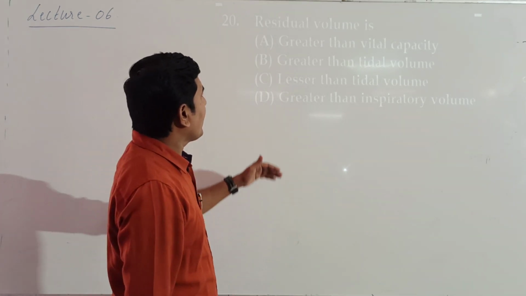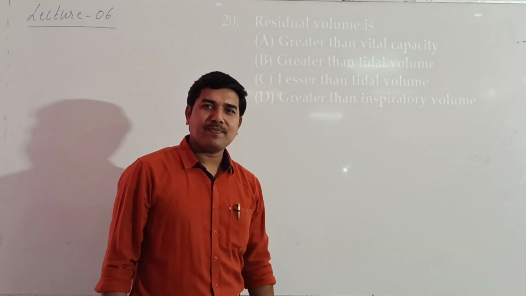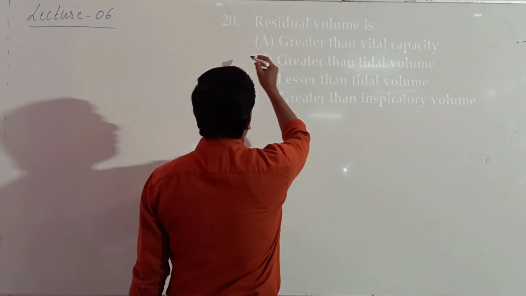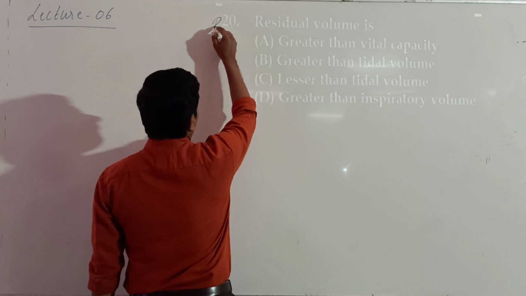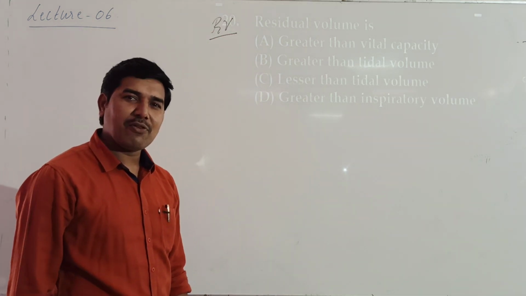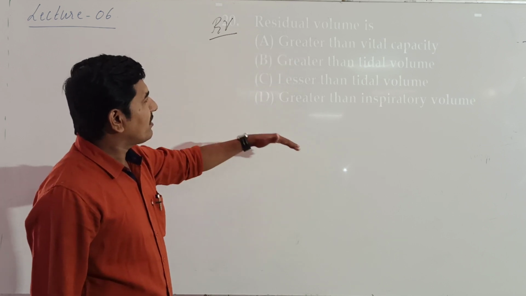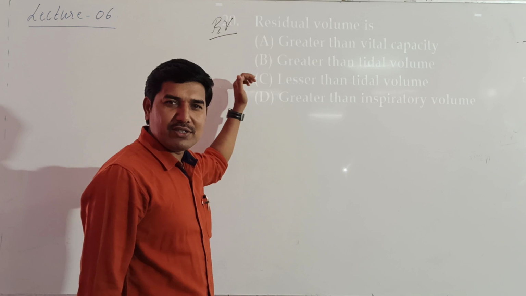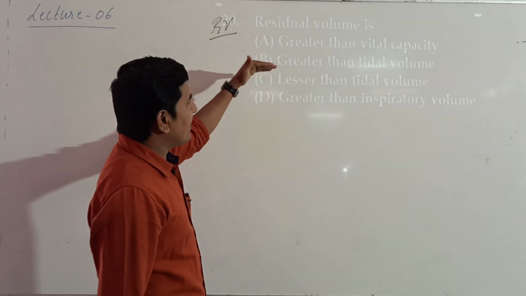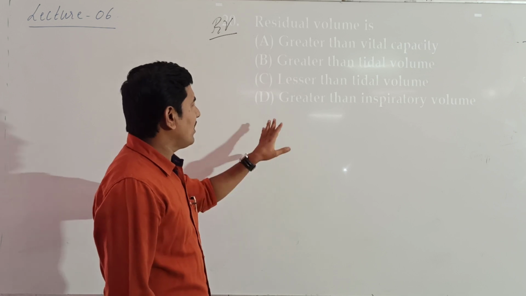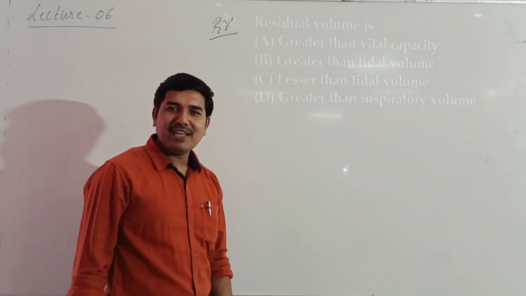Okay. Next is: residual volume is. So residual volume, we call it RV. In short, it is abbreviated as RV. The question is: residual volume is greater than vital capacity, which is also called VC, greater than tidal volume, lesser than tidal volume, greater than inspiratory volume.